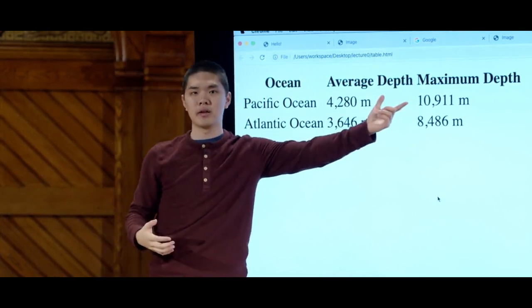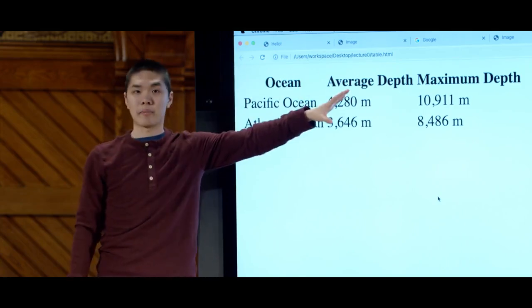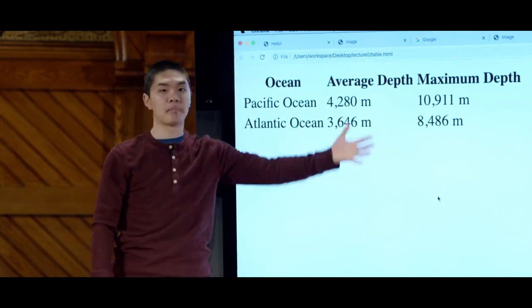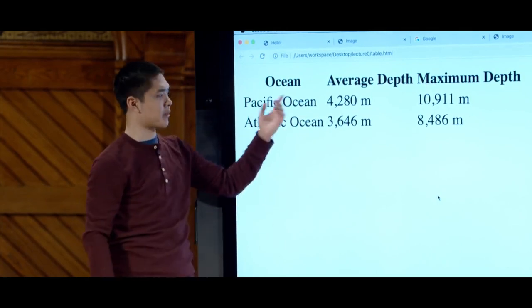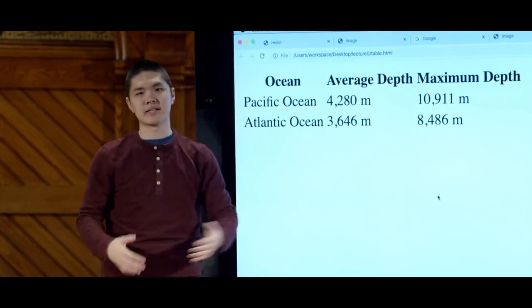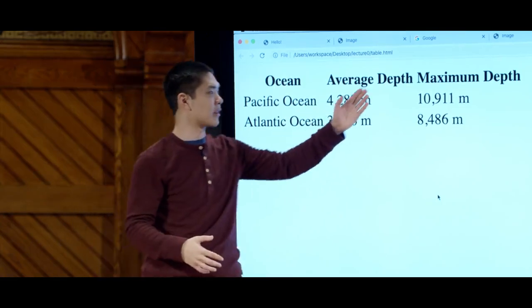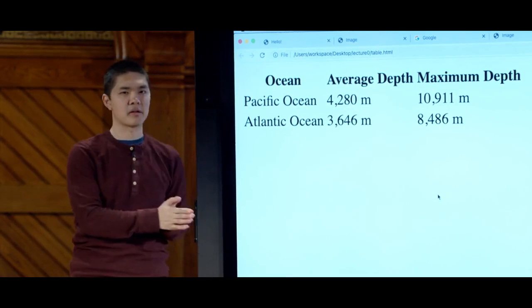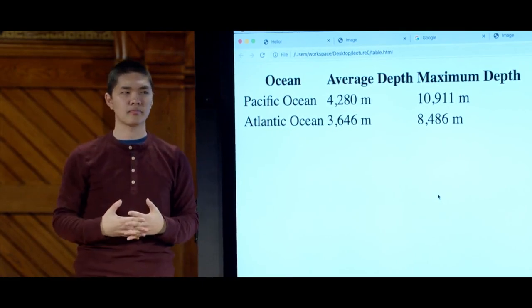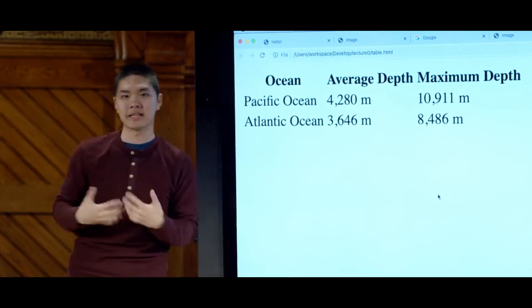Then beneath this table header, represented in bold, is the table's body, or the tbody element, inside of which we had two rows, one for representing the Pacific Ocean, one for representing the Atlantic Ocean. And then we had data cells in each one of those rows for representing each of the individual cells that's located within this table. So this is what that page ultimately looks like.